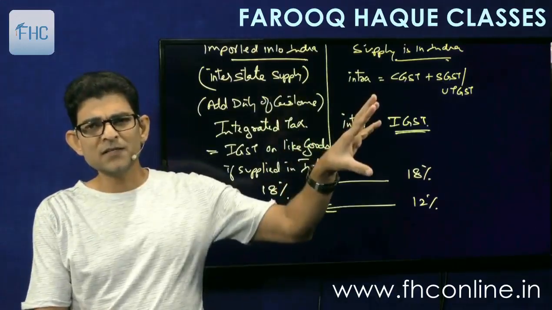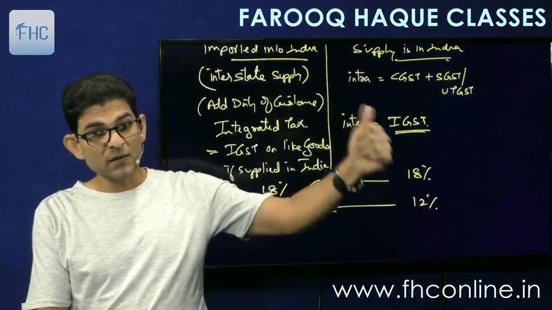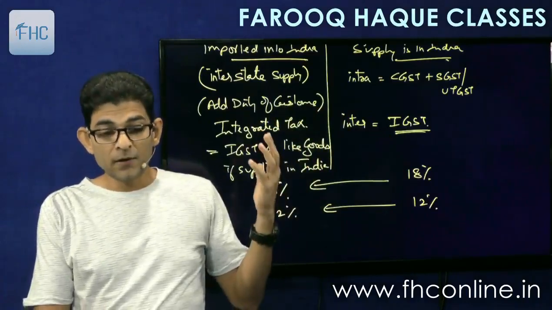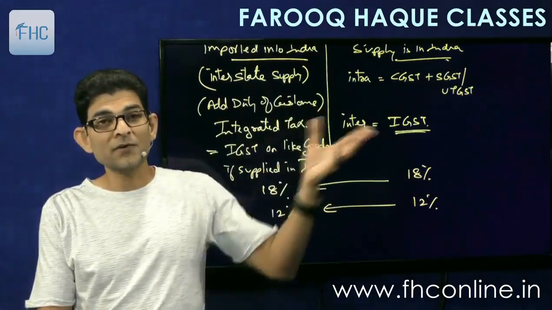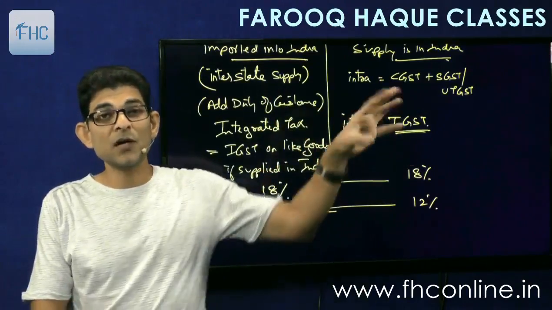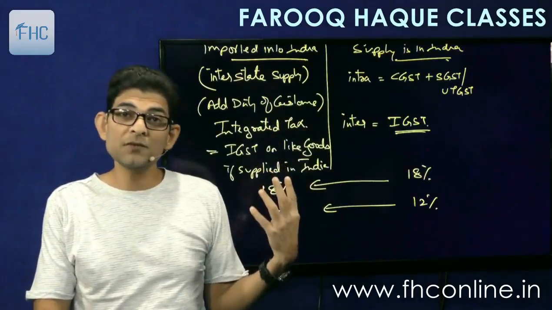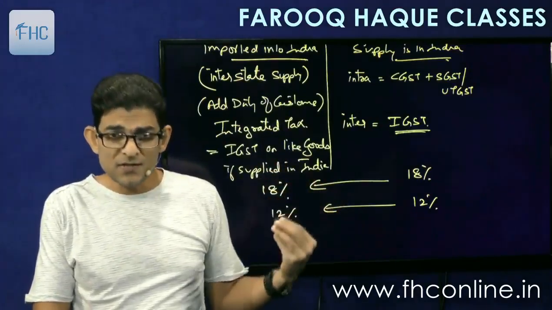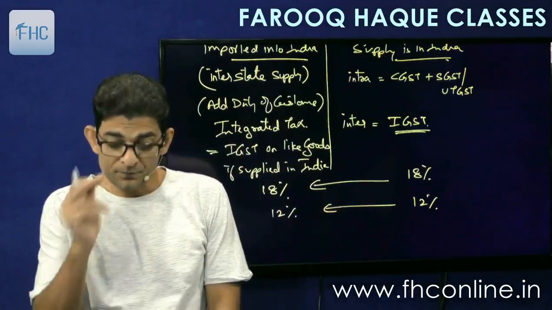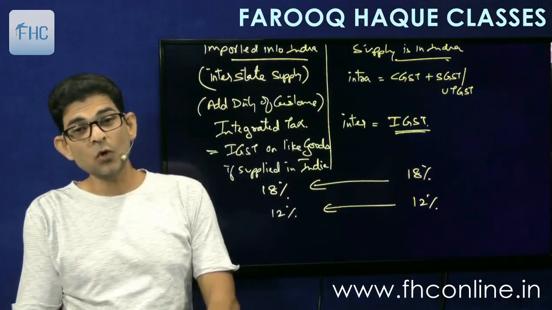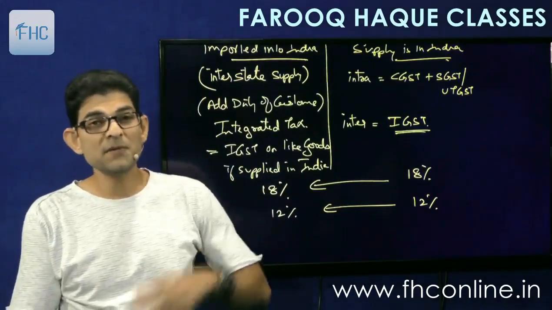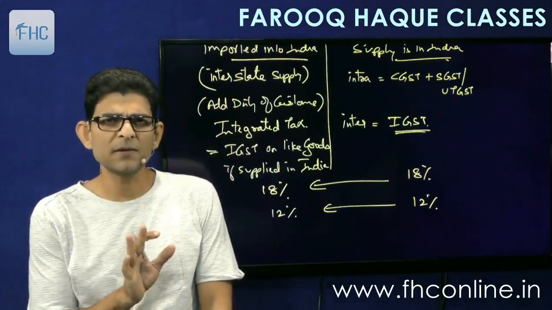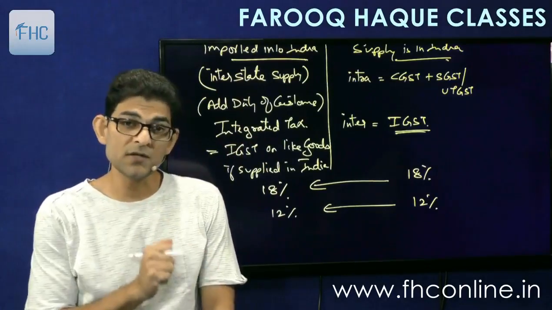So whatever is the IGST rate on local supplies, that will be applied on imported goods also to bring them at par. Otherwise Indian goods will feel bad because they are charged with this duty and the imported goods are not charged with that duty. That's not possible. So government says, okay, we'll charge the same duty on imported goods also, and this will be in addition to the normal customs duty. Means the BCD that we have already seen. So BCD will apply, all other custom duties will apply, and on that we'll also charge IGST.